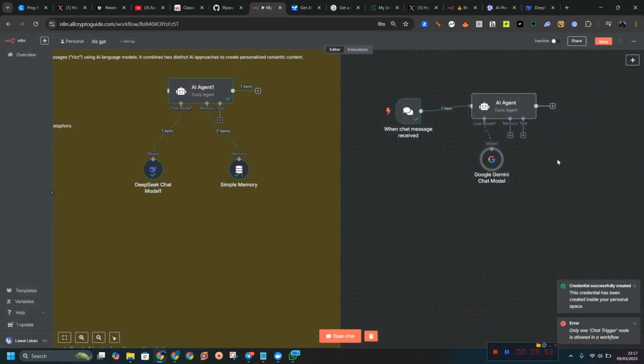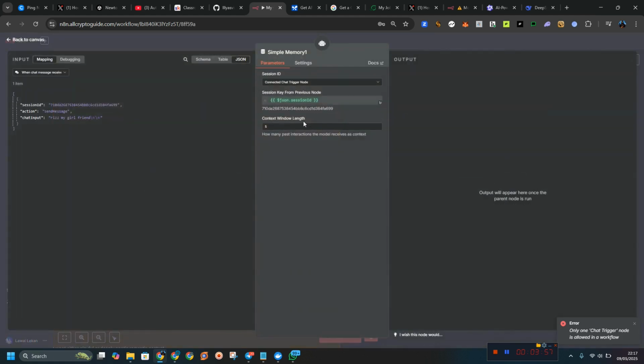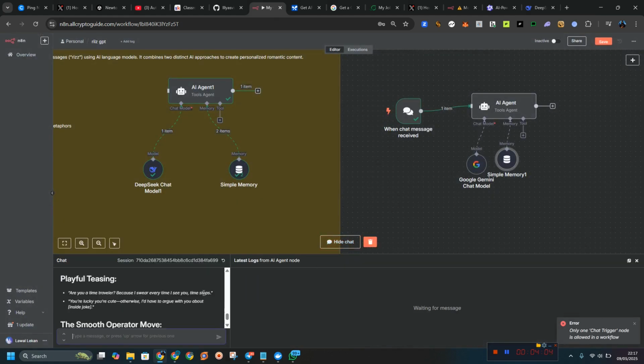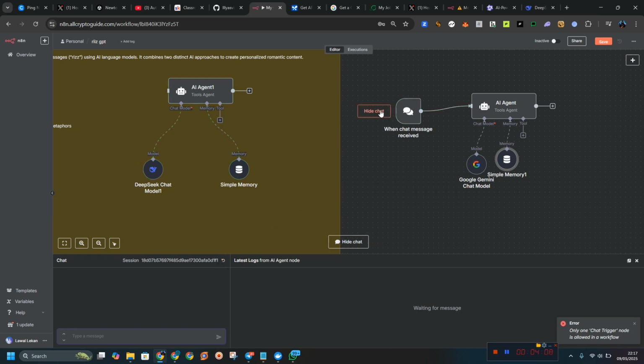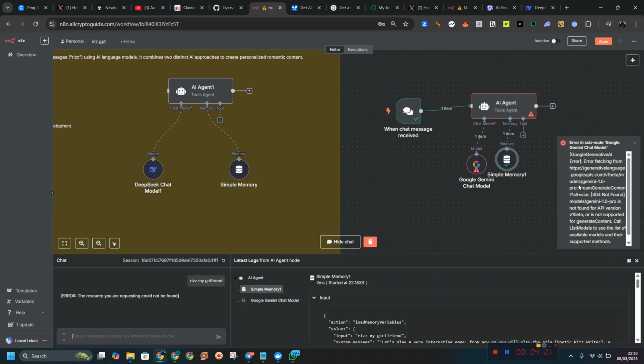So I think we are done, and now we're adding memory. Just add simple memory, and I'll keep it at 100. The next thing is to open this chat. After you open this chat, I think we have to clear this one. So I've deleted this section and opened the chat again: raise my girlfriend. We can either connect this to Instagram. Okay, this is what we actually have.